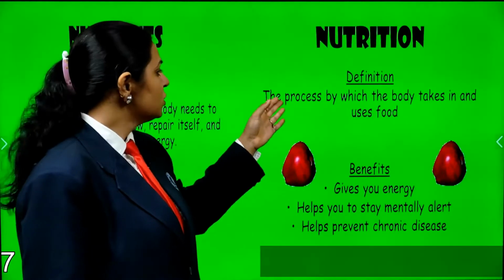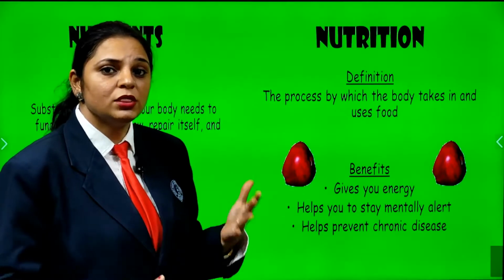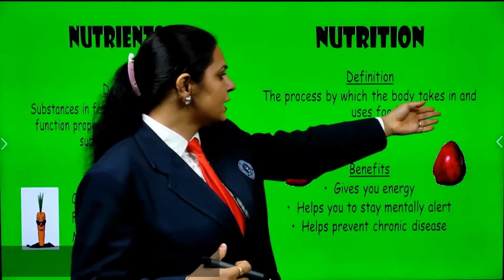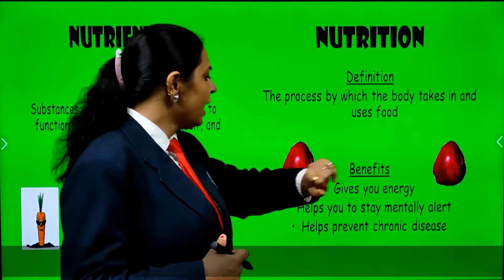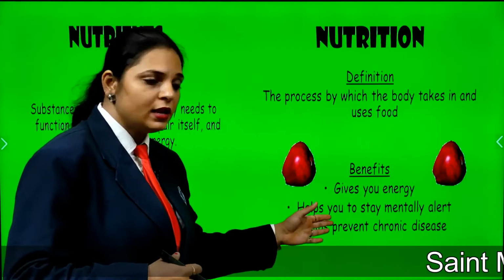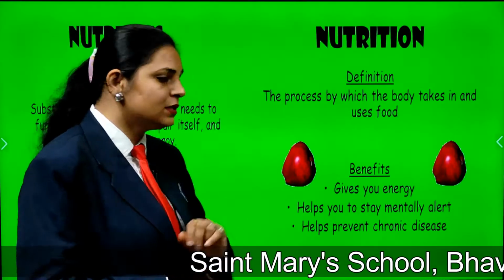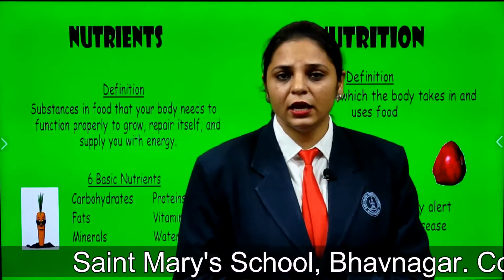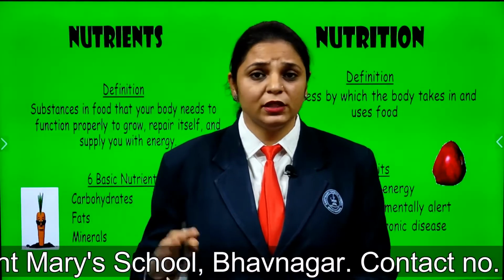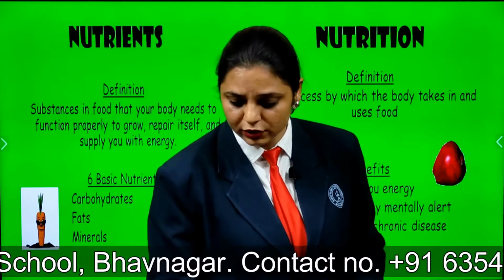Nutrition is the process by which the food is taken into our body, and the benefits are that you get the energy that helps you stay mentally alert, and it prevents chronic diseases. So I think there is no confusion between nutrients and nutrition.